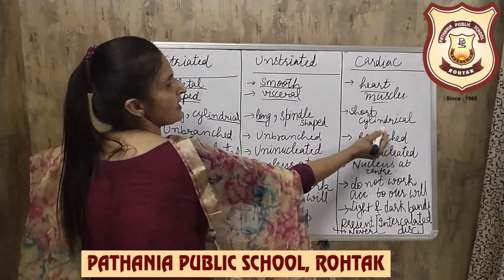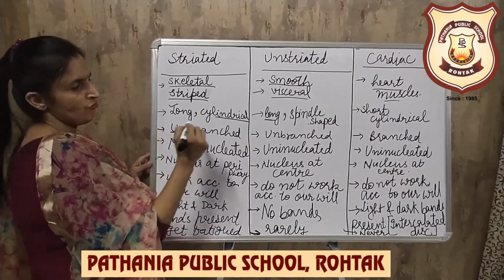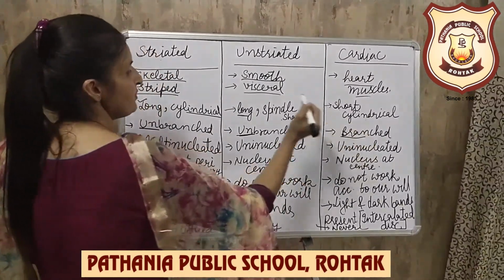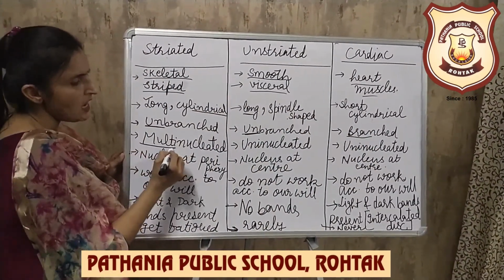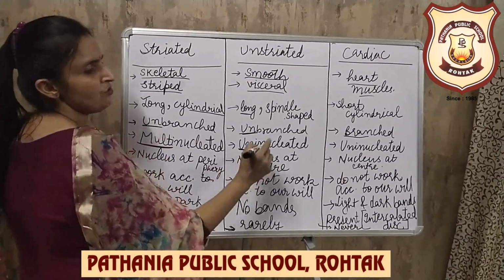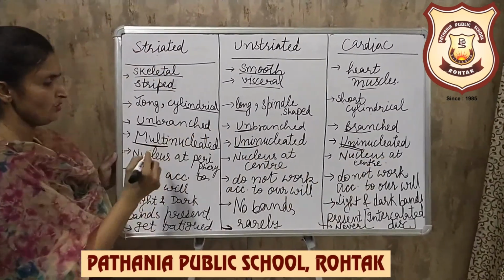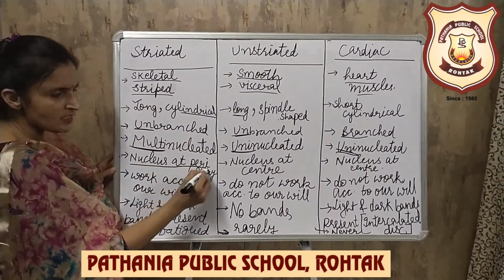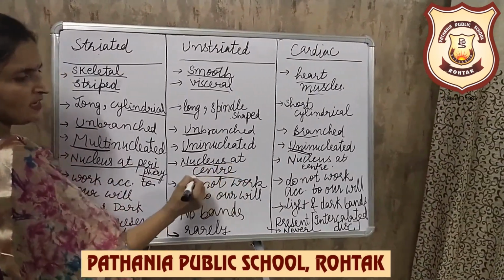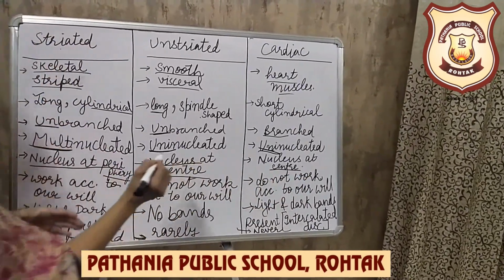These are short and cylindrical. These are unbranched. These are also unbranched, but these are branched. These are multinucleated. These are uninucleated, one nucleus. These are also uninucleated. Nucleus is at the periphery, means borders. Nucleus is at the center. Nucleus is at the center.